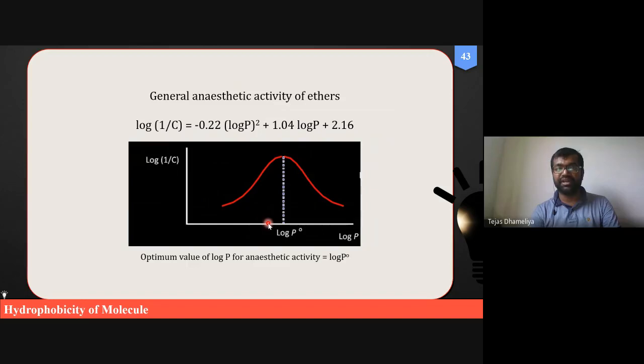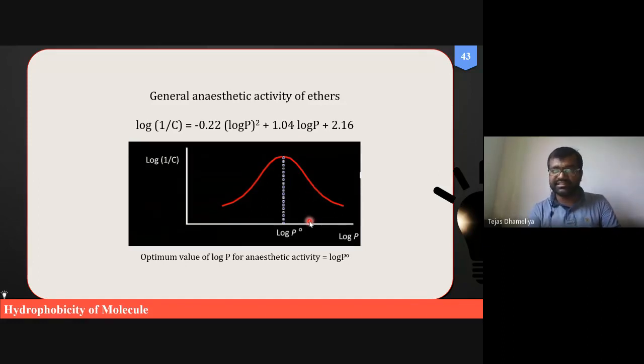But at a certain point of log P, the activity is maximum. I repeat, at a certain point of log P, activity is maximum. But after that, if we increase log P, the activity decreases. Further we increase log P, activity decreases.